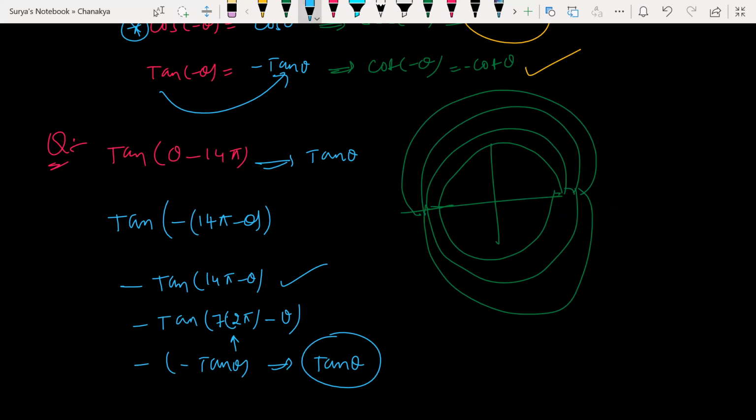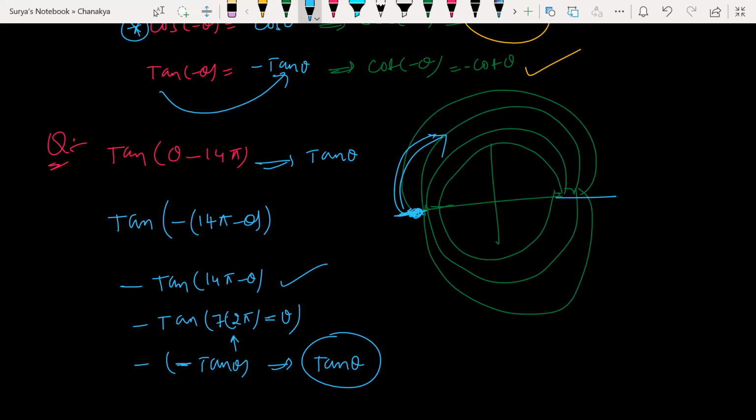After finishing 7 pi, where does it stop? It is stopping here. Is it clear, people? So it is stopping here. So minus theta, it is going back again. In the second quadrant, tan is negative only, right? Yes, sir. It is stopping here again, going back.